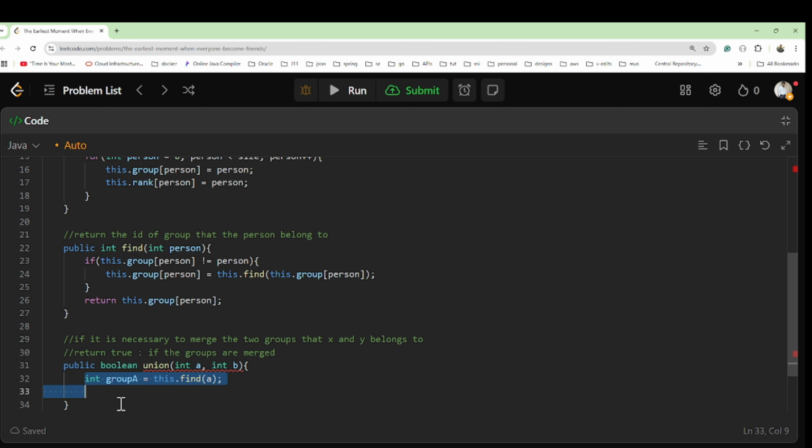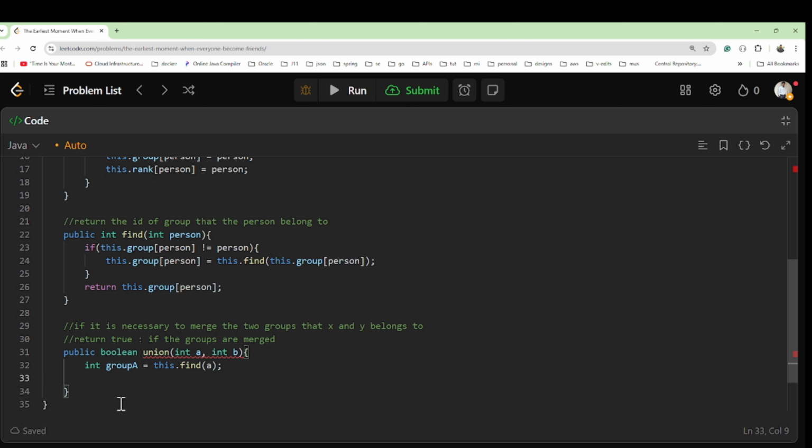Similarly I'll write it for B, so we can find the group of person B.